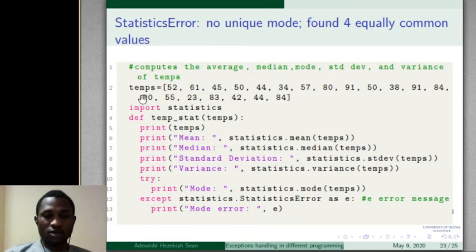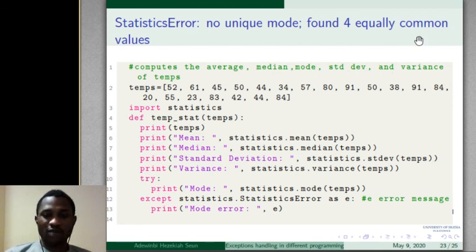Okay, lastly, I have this data. I want to compute the mean, the median, the standard deviation, the variance, and the mode. Calculating the mean, the median, the standard deviation, and the variance, there is no problem. But for mode, I can see 50 appearing twice, 44 appearing twice, 84 appearing twice, and 91 appearing twice.